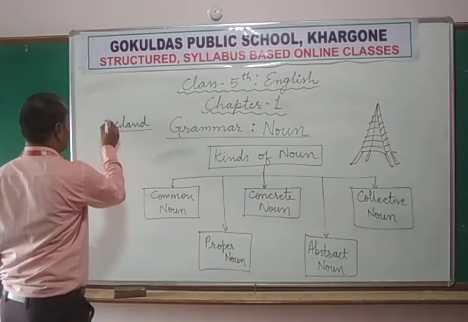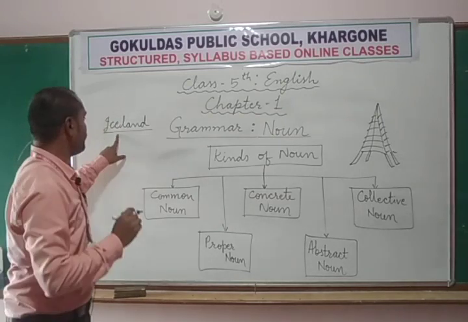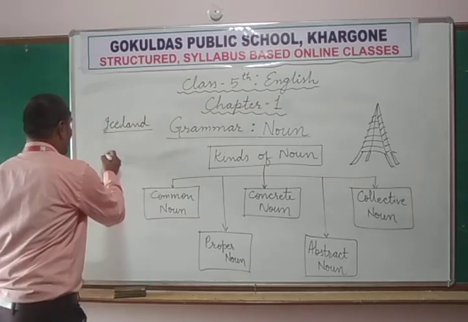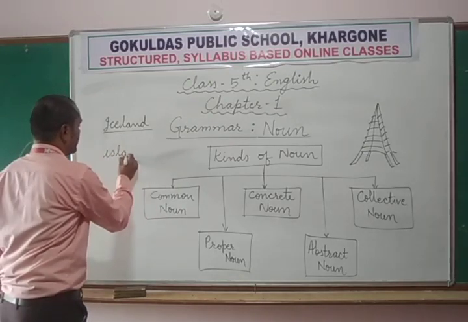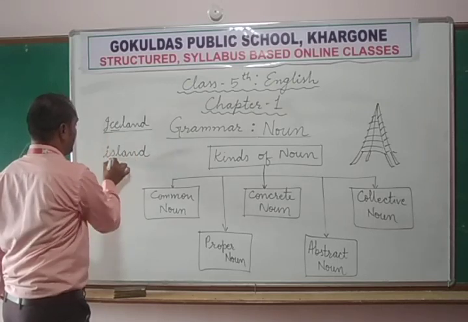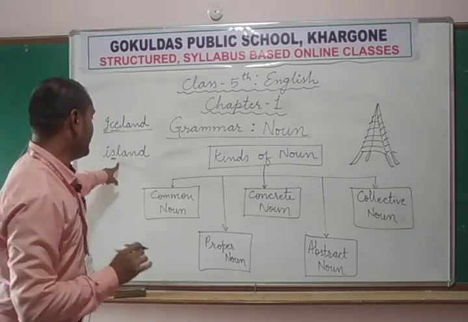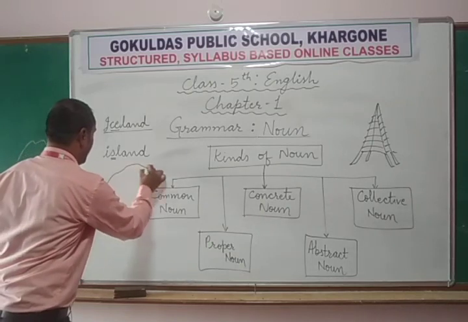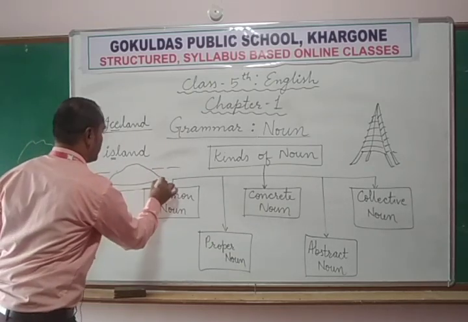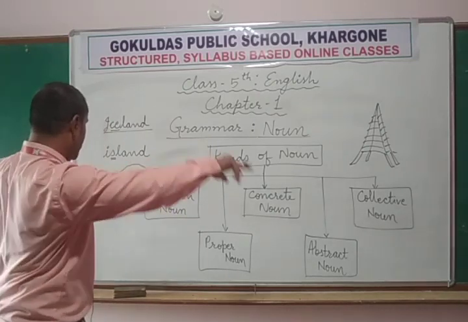Okay, it is the name of one European country, Iceland. But island, if you go through the spelling, there is a change in C and S. Island means any area which is covered with water bodies from all sides.